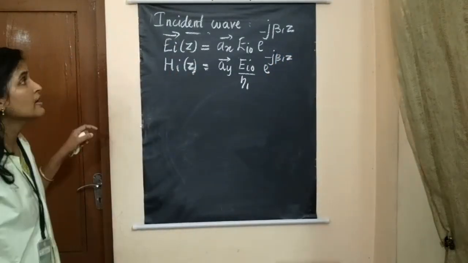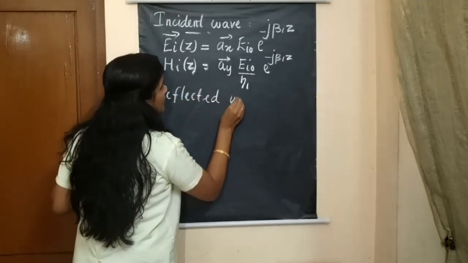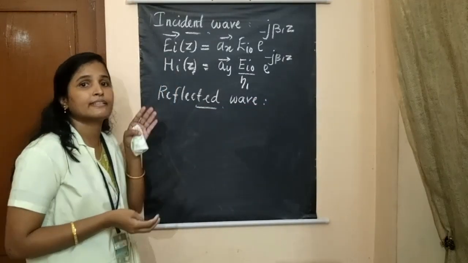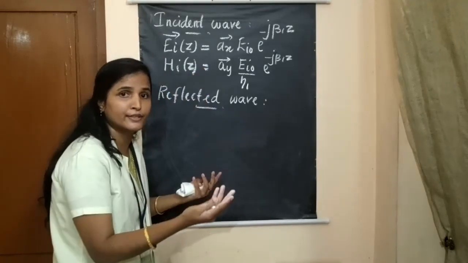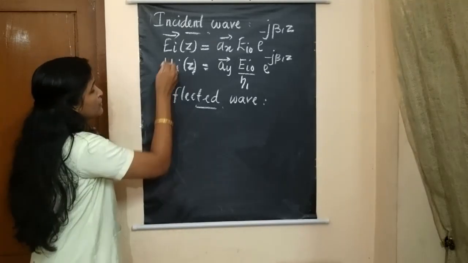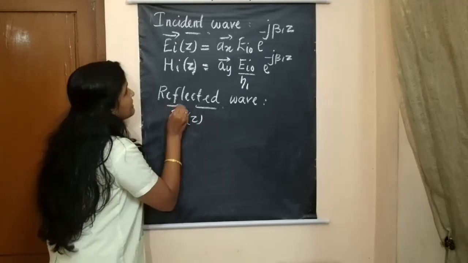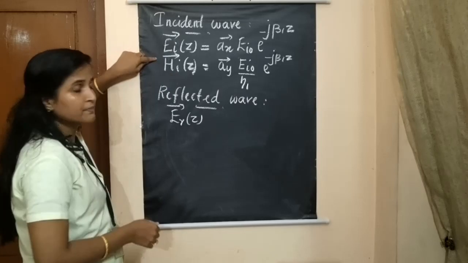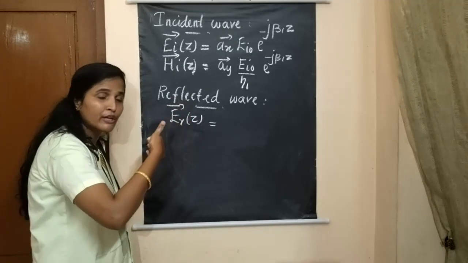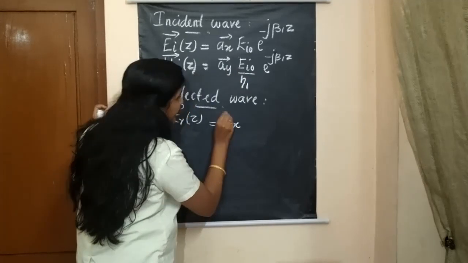Okay. Similarly, we have to write it for the reflected wave. So the incident wave, after it touches the boundary, will be split into two. One is reflection and another one is transmission. So first the reflected wave. Let us write the electric field component of the reflected wave, E R of z vector. Everywhere we have to write the vector. So E R of z is equal to, again for the reflected wave the electric field direction is not changed, so we can write the same A x vector.